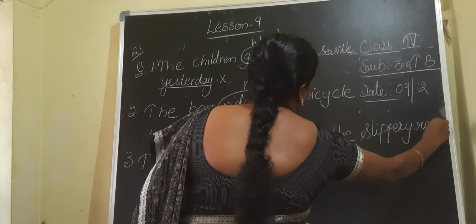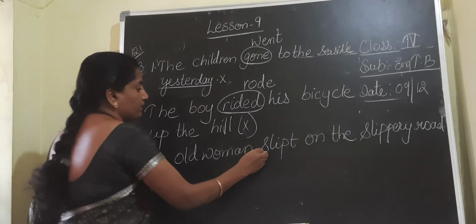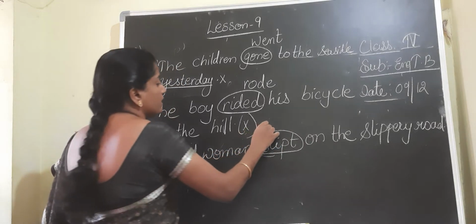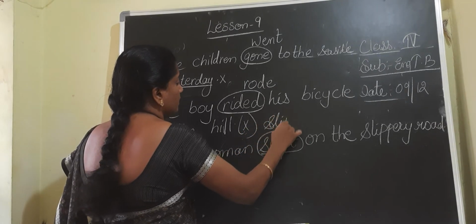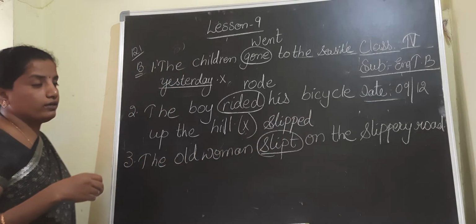Okay. So if you observe the given statement, children, slipped is the wrong one. It is S-L-I-P-P-E-D, slipped on the slippery road.